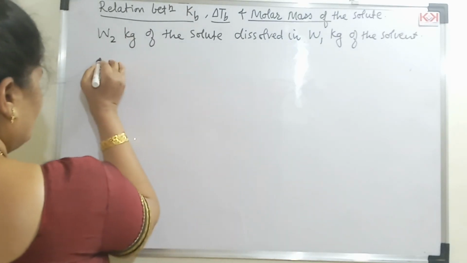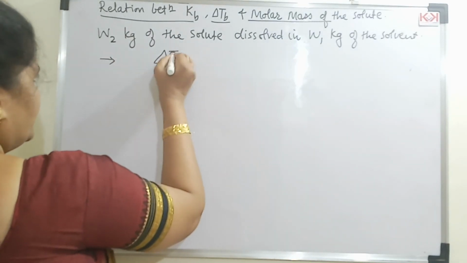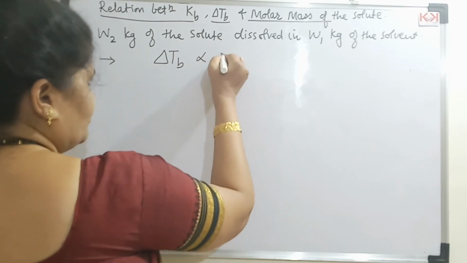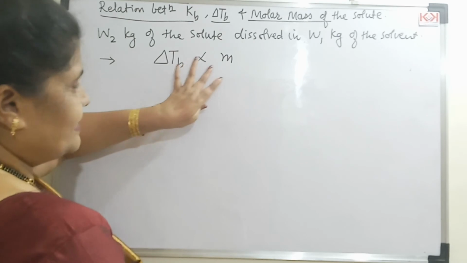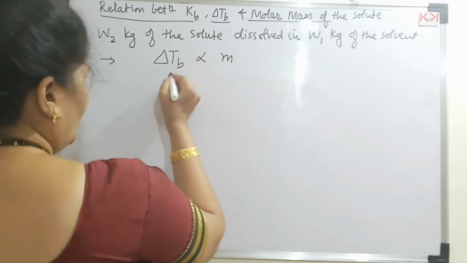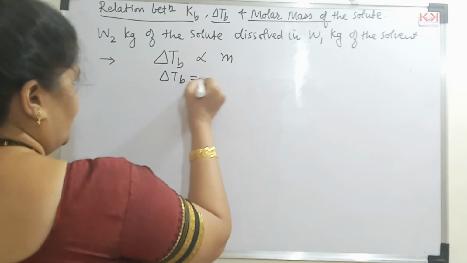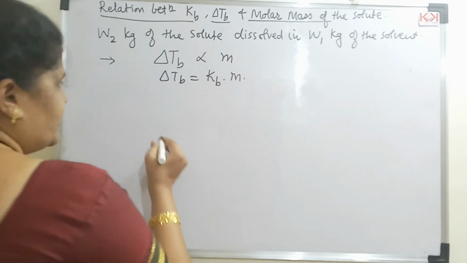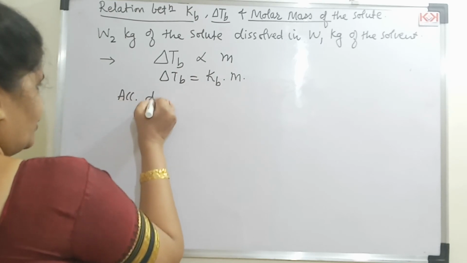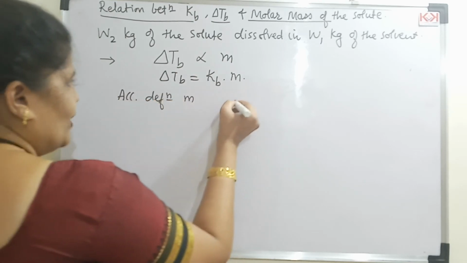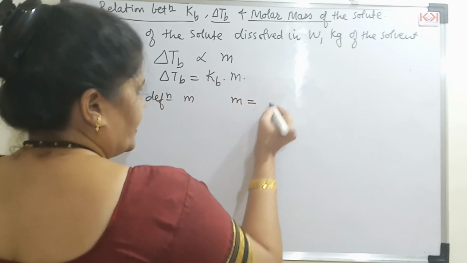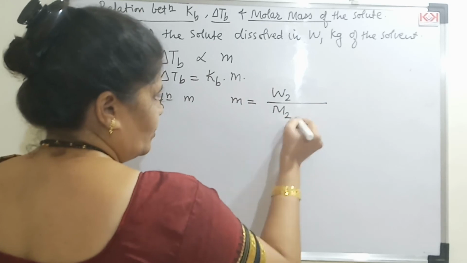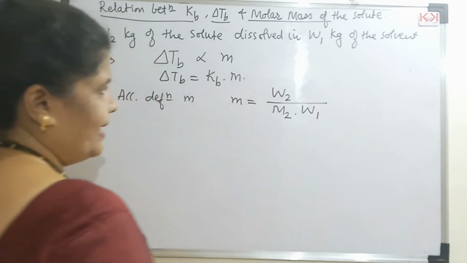Then, according to the equation, delta TB is directly proportional to molality. So delta TB is equal to KB into molality, right? Now, according to the definition of molality, molality is equal to the given mass of the solute upon the molar mass of the solute into the mass of the solvent, right, students?